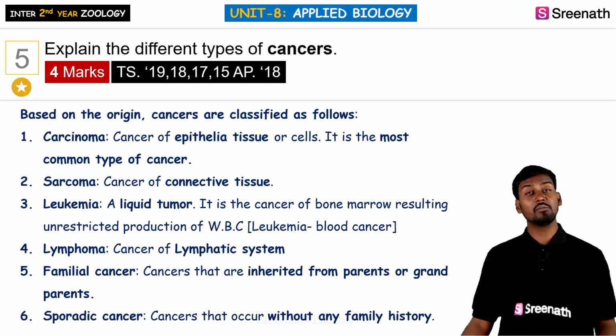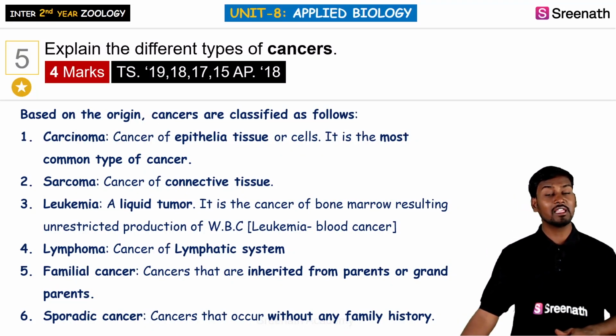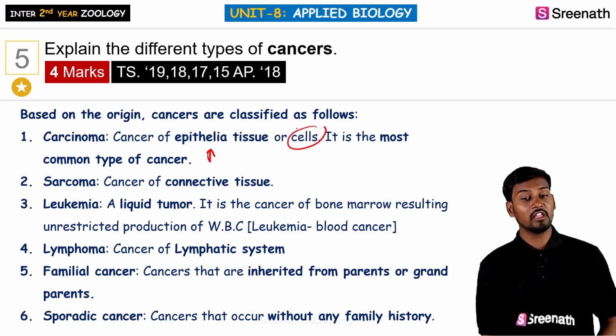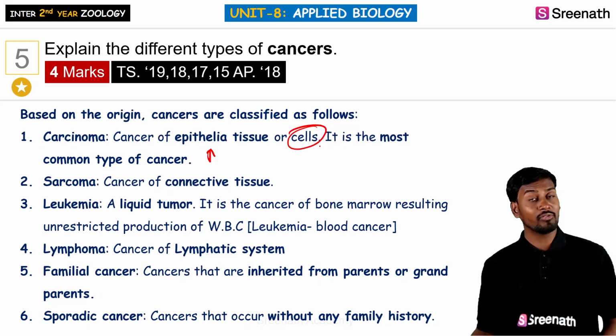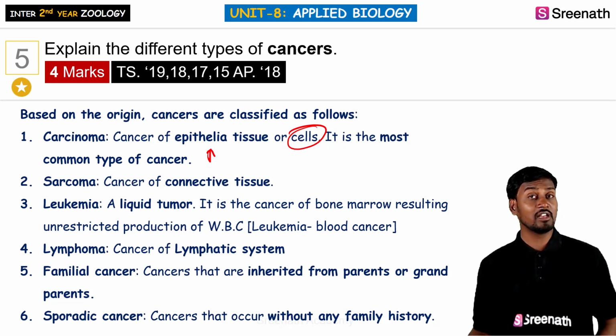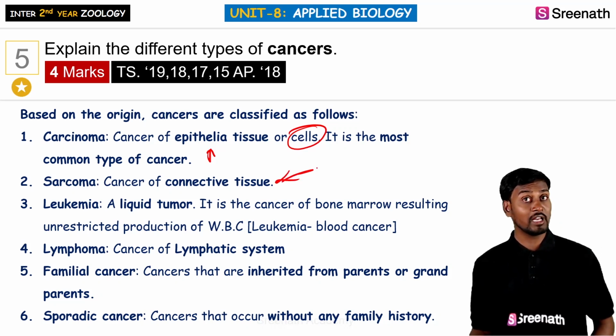So cancers, based on the origin, we can divide into various types. One is carcinoma, which is generally the cancer of epithelial tissue or cells. So it is the most common type of cancer, like skin cancer or any kind of covering, which is generally covering even the internal tissue. Next is sarcoma. So sarcoma is the cancer of the connecting tissue.